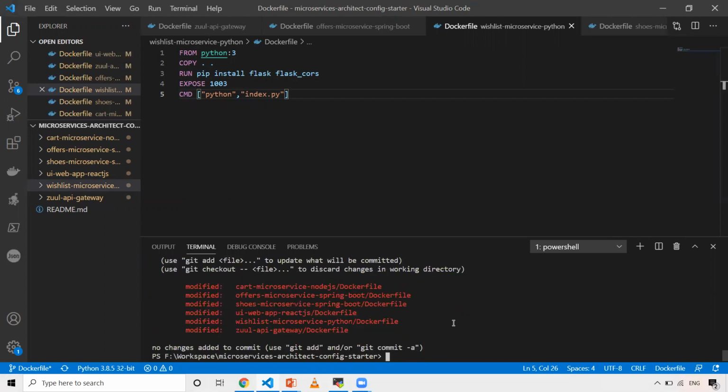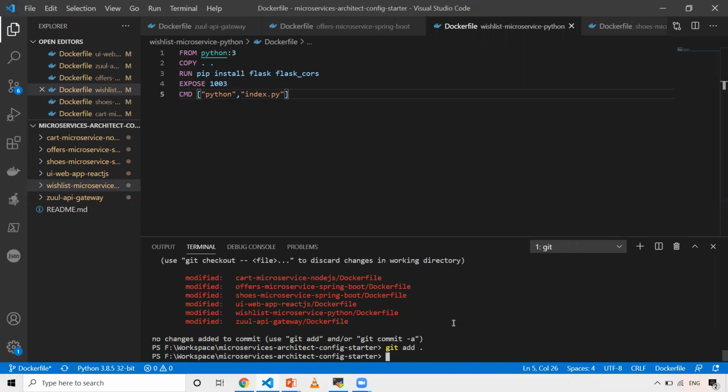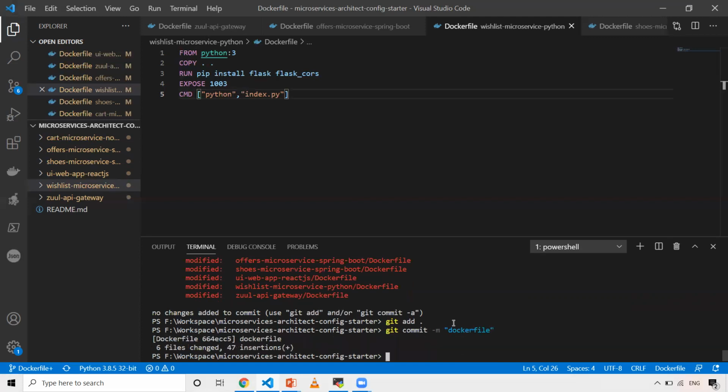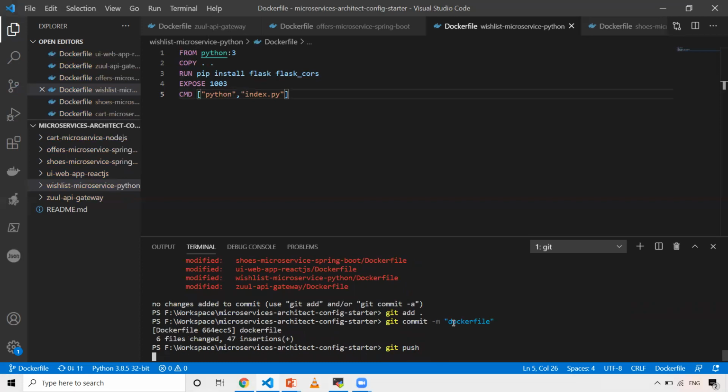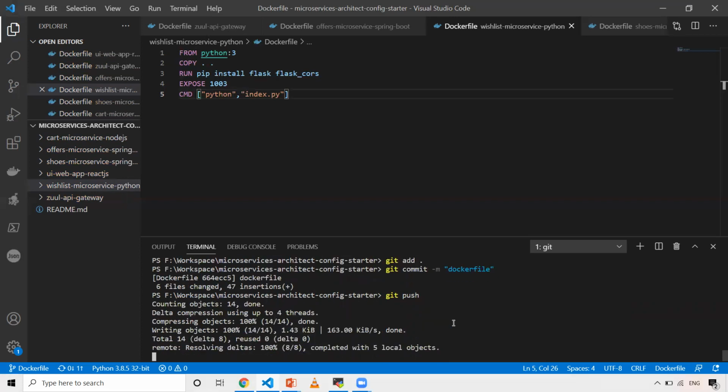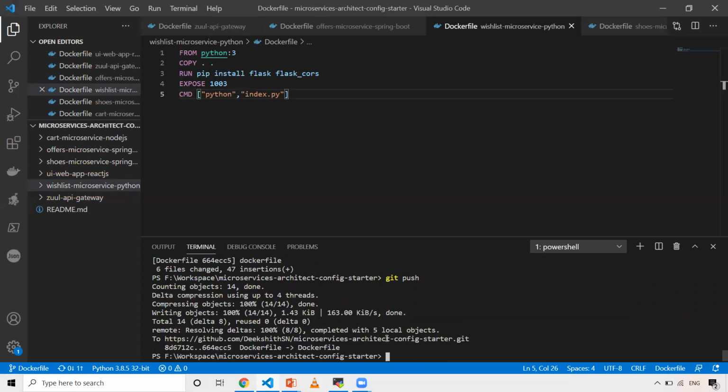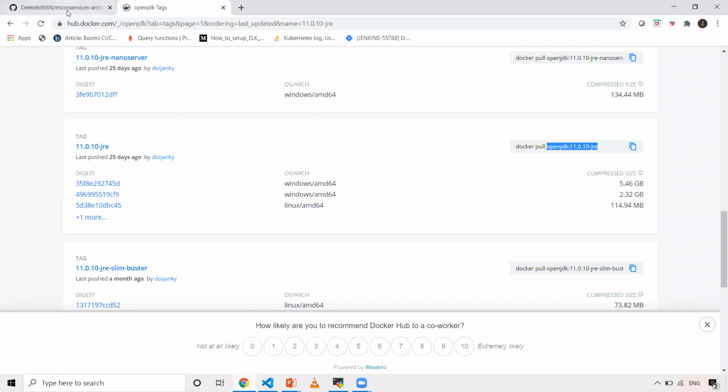Yes, my Dockerfiles are updated. Now git add ., git commit -m, and the commit message I'll just give as Dockerfile. Once that is done, just do git push. It will take a little time. So yes, now my code is pushed onto my GitHub, and let me go to my GitHub.